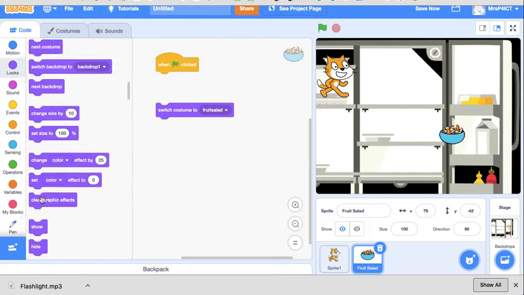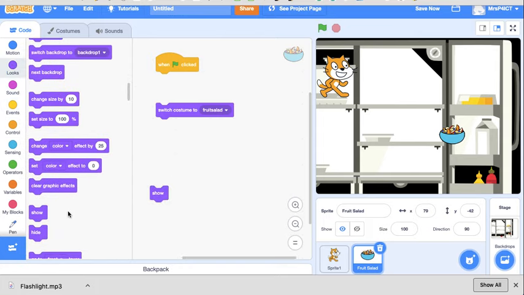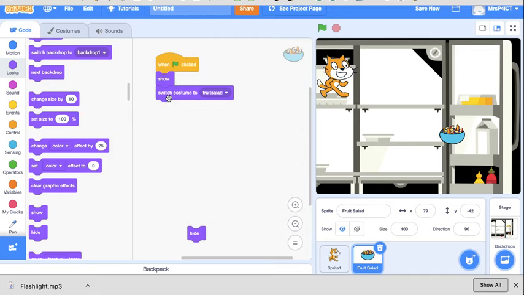Now we're going to make it disappear at some stage, so we just need to have it show to start with, on the correct costume. Now we want it to go to a certain random X position, so it'll be in the same Y position all the time. It's only going to change X position, somewhere along the bottom of the fridge.